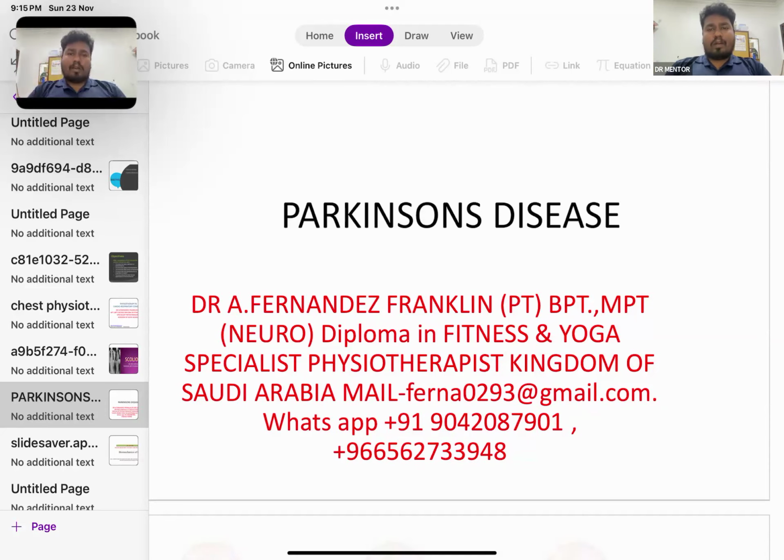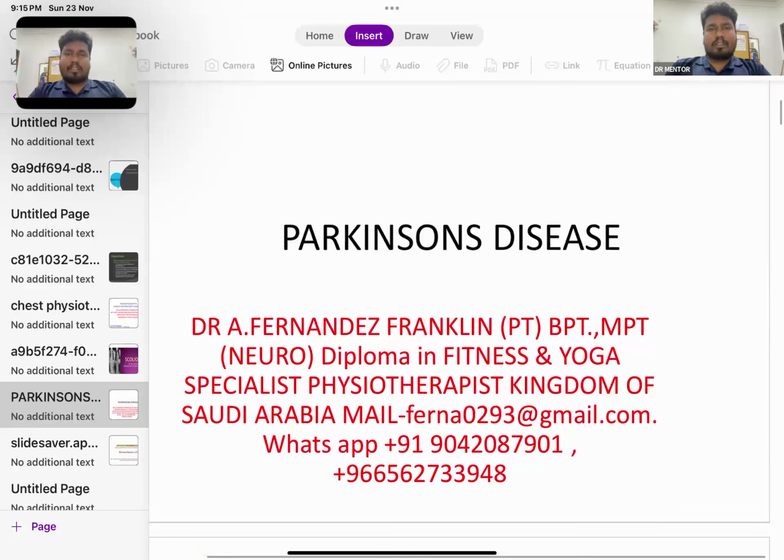Next, if we talk about Parkinson's disease, you should have good knowledge about dopamine. Parkinson's disease results from a defect in dopamine production inside your brain, especially in your midbrain. The midbrain is the structure between your forebrain and your hindbrain, where your basal ganglia and the substantia nigra are. The substantia nigra is the main area where dopamine is produced.